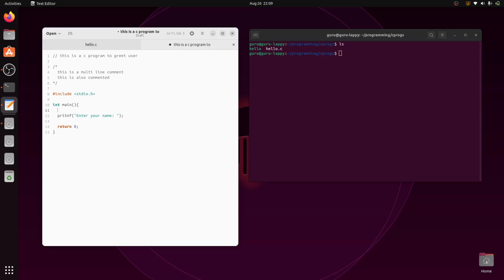Now, how to declare those variables, everything we'll see in the theory, but right now I will use one variable called name, where I'm going to store my name, whatever the user is going to give. For this in C, we have a keyword called char. Char stands for character. So what we are trying to say is that the data I'm going to store in a variable called name is of character type.